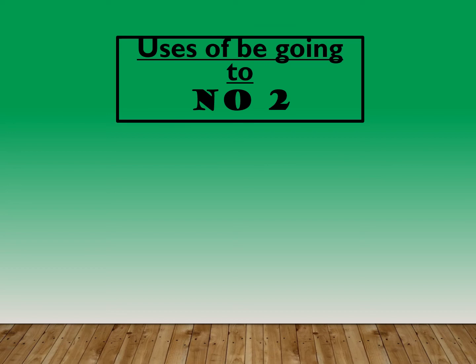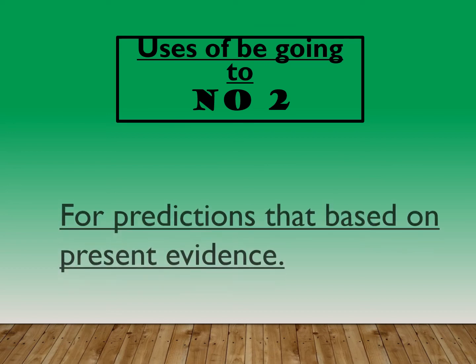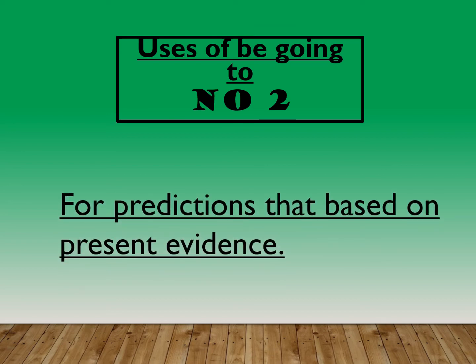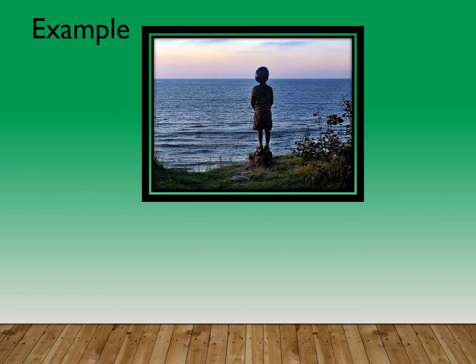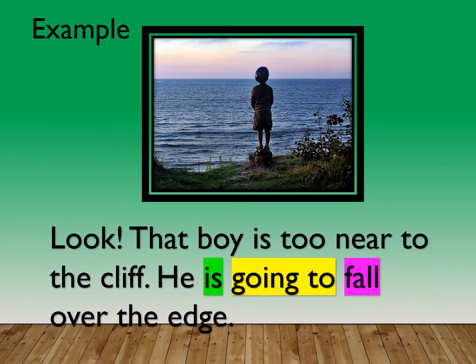We use be going to for predictions that are based on present evidence. For example, look, that boy is too near to the cliff. He is going to fall over the edge.